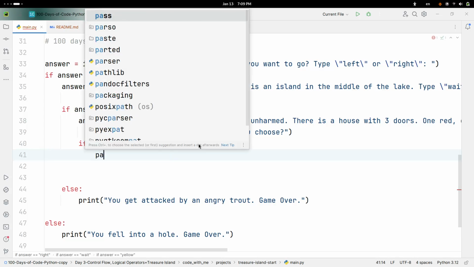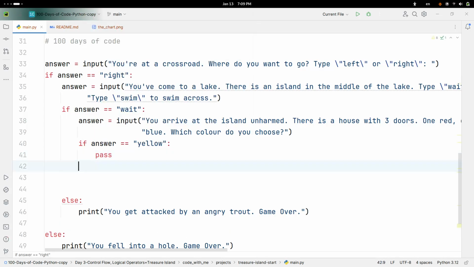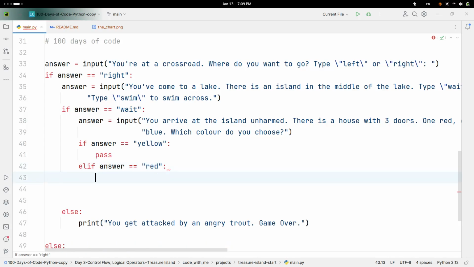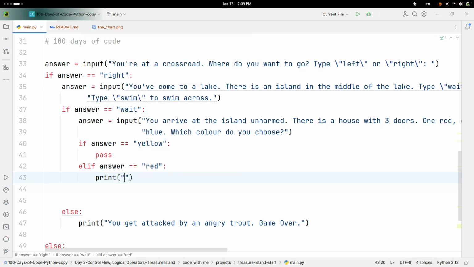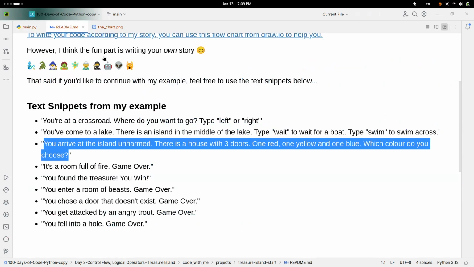And this is a pass, and there's an elif here, and answer is equal to red. Then it's like game over. It's a room full of fire, right? It should be.